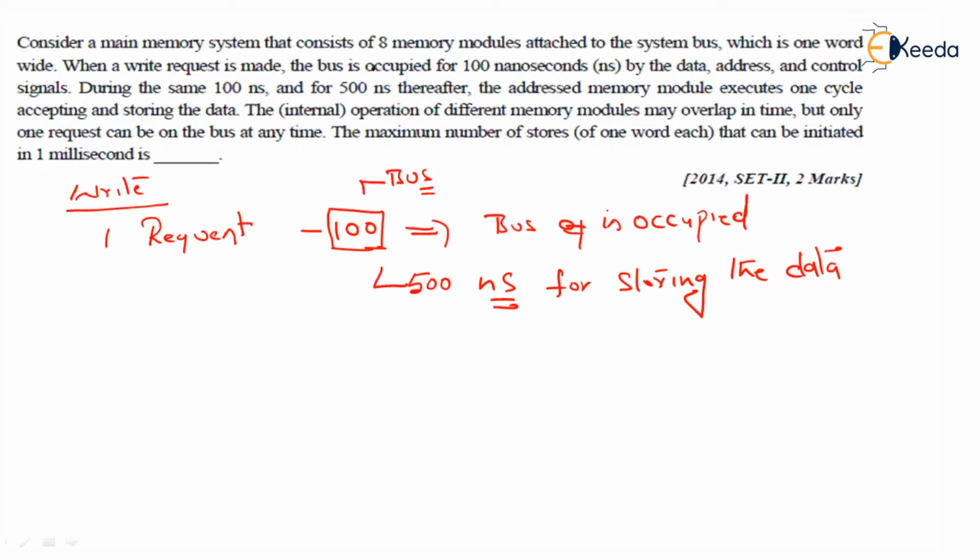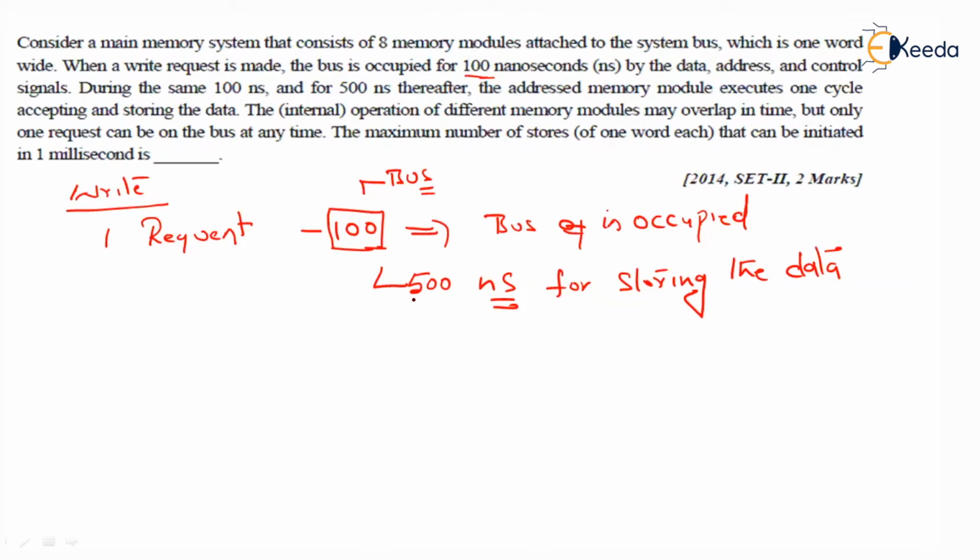Because after you make a request, when you want to perform a write, the bus will get occupied for 100 nanoseconds. After this request, during the 100 nanoseconds and for 500 nanoseconds after, the addressed memory module executes one cycle, accepting and storing the data, meaning writing will get performed.